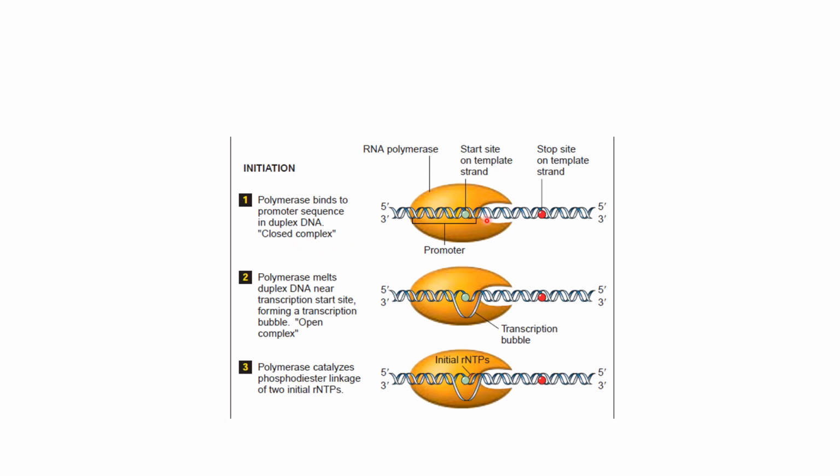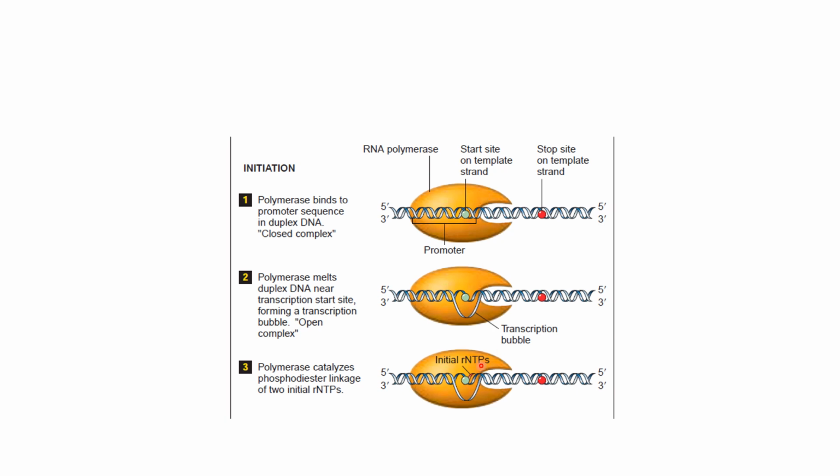On the DNA double helix, one is the start point, the other is the stop point. On the template strand, this is the start site and this is the stop site on the DNA template, which runs in the 3' to 5' direction. Now what does this polymerase do?